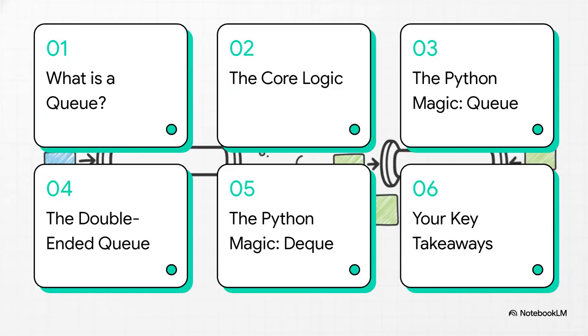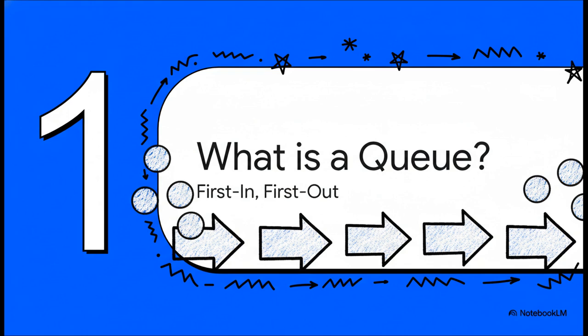So here's our game plan for today. We're going to start with the basics. What even is a queue? Then we'll look at its core logic, sort of the hard way to build one. After that, we'll unveil the Python magic that makes it all so simple. Then we'll level up to its superpowered cousin, the Deque, and wrap it all up with the key things you'll want to remember. Okay, let's kick things off with part 1.